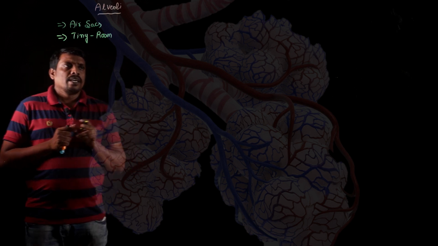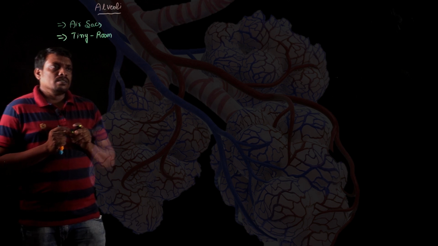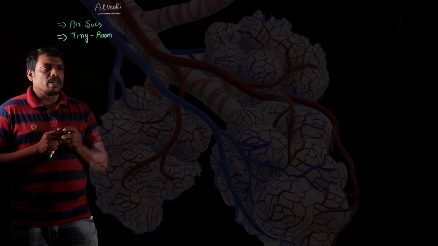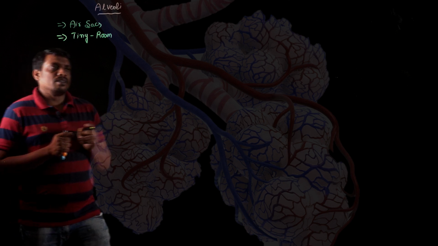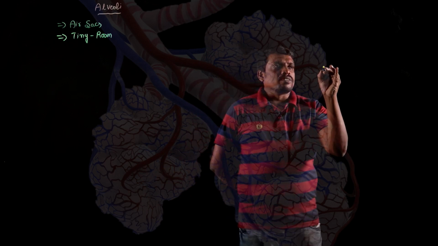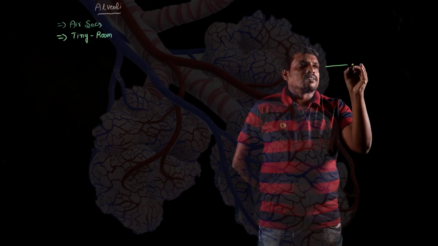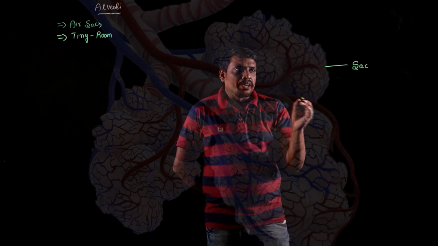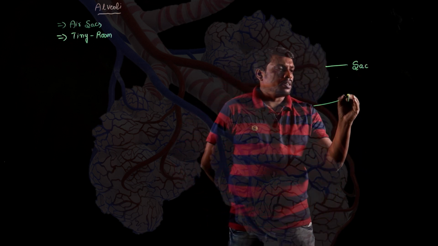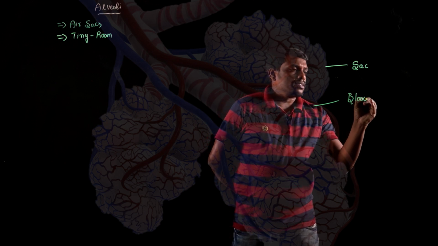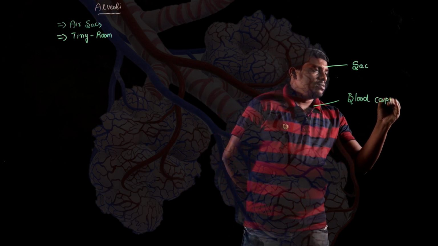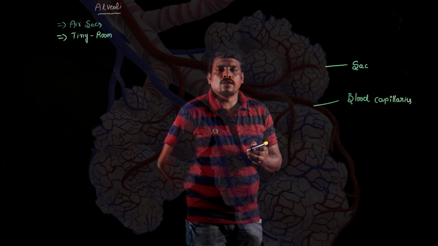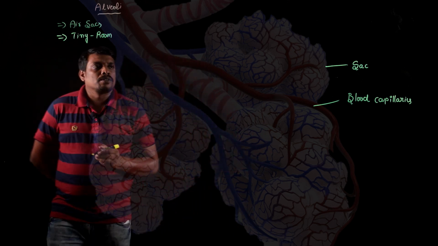If you see the alveoli carefully, you can see how the blood vessels are near to the alveoli. Each sac, if you carefully see, is called the alveolar sac, which is a room-like structure. Now, you can see the blood vessel. This is the blood capillary. So, into this blood capillary, oxygen diffusion takes place.